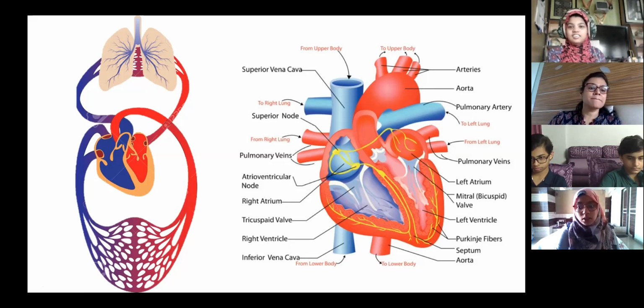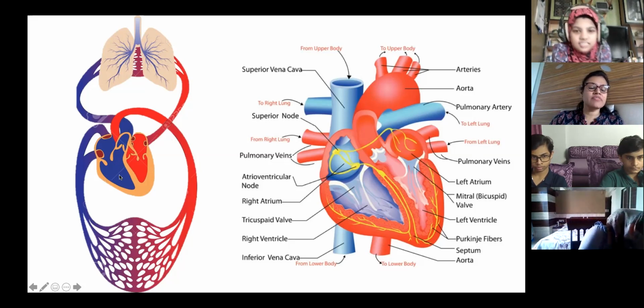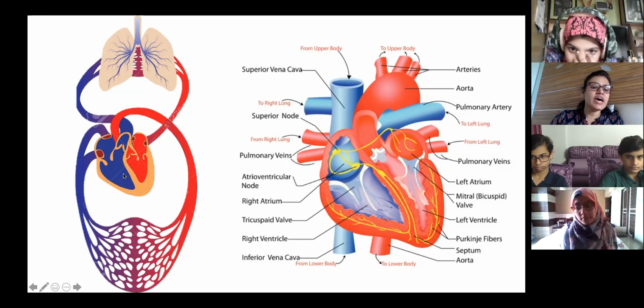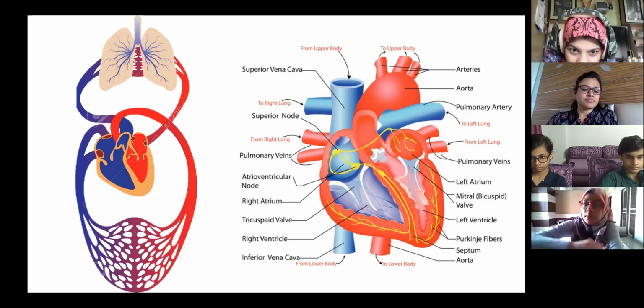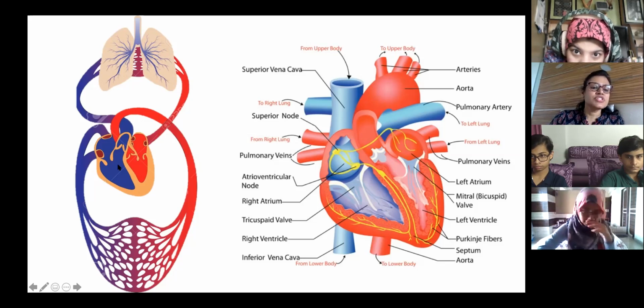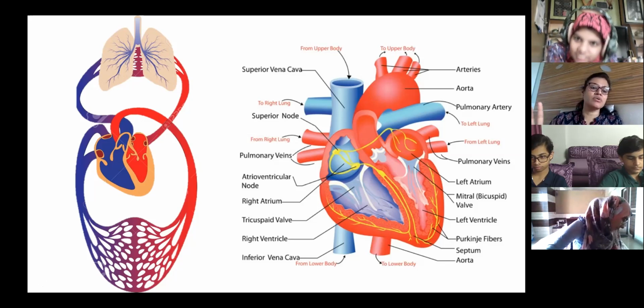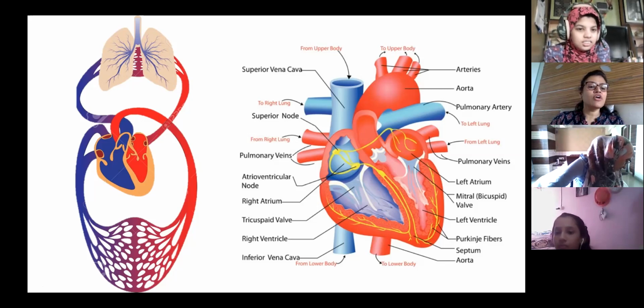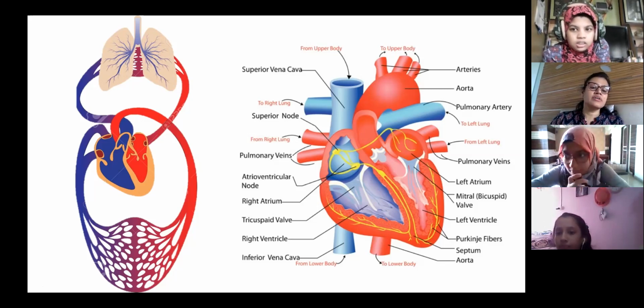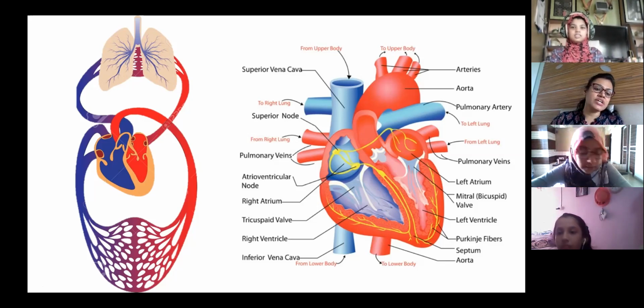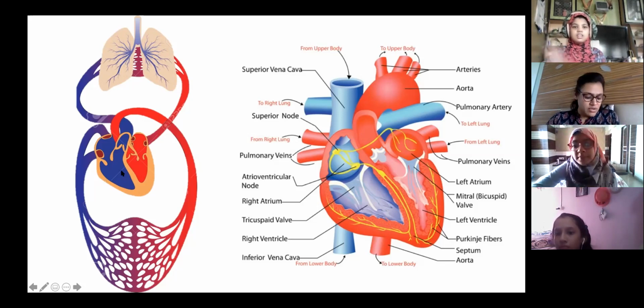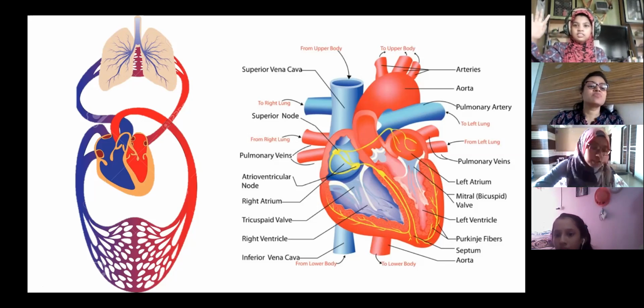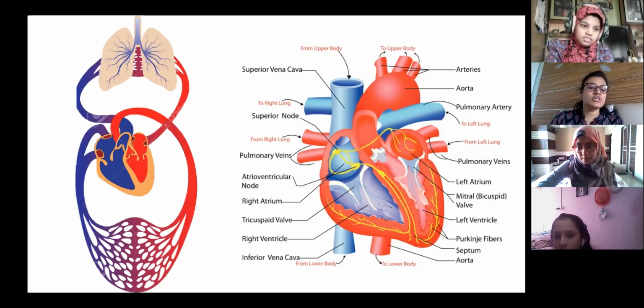Veins carry, ma'am. Yeah, veins. You can see over here in the picture, the blue color is for the vein. Who will answer? Munib? Veins carry which type of blood? Mostly they carry carbon dioxide rich blood. Yeah, carbon dioxide rich blood, or you can say deoxygenated. Means lesser oxygen and more carbon dioxide is there in veins, mostly. Okay, except which vein? You can say only the pulmonary vein. Yes, the pulmonary vein carries oxygen-rich blood.